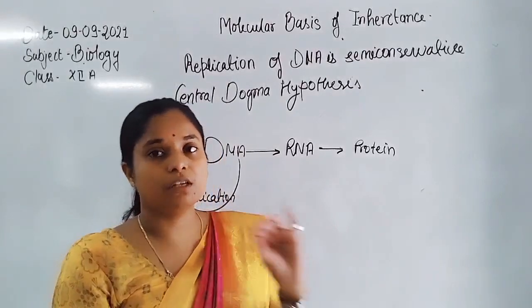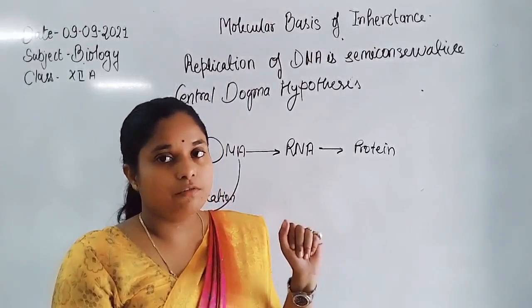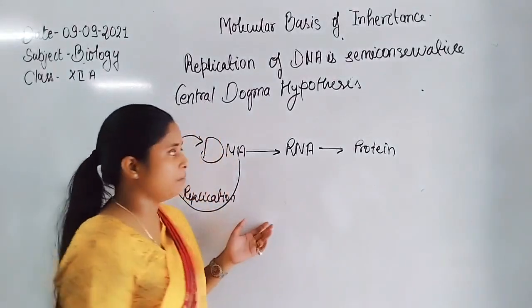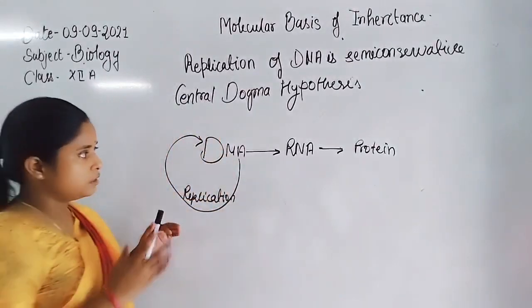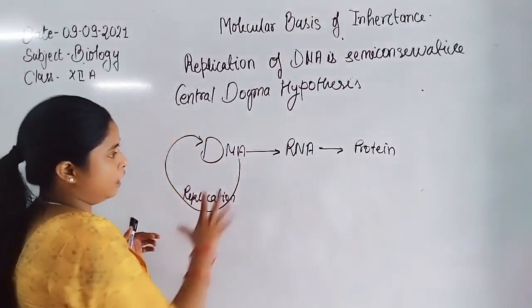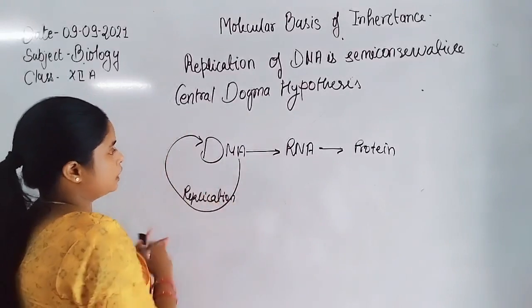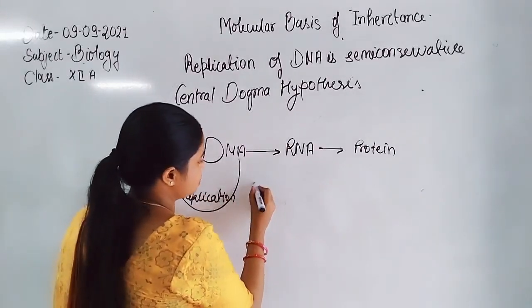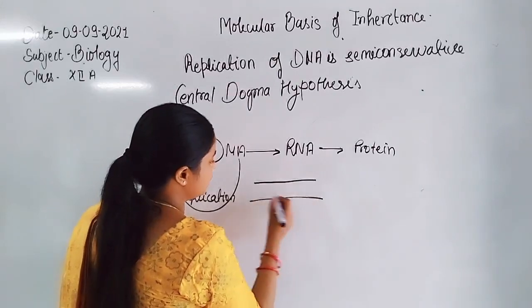So that protein is converted into the functional protein, insulin hormone. So overall, these are the mechanisms of gene expression.